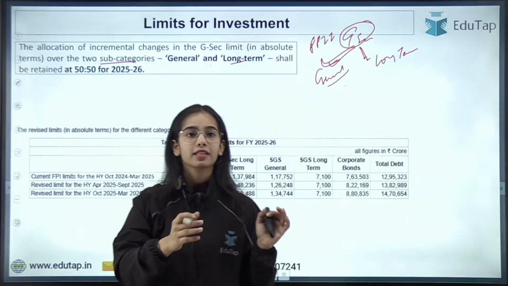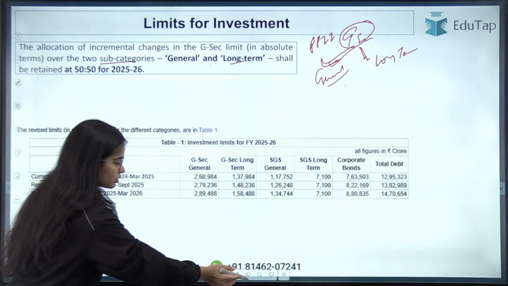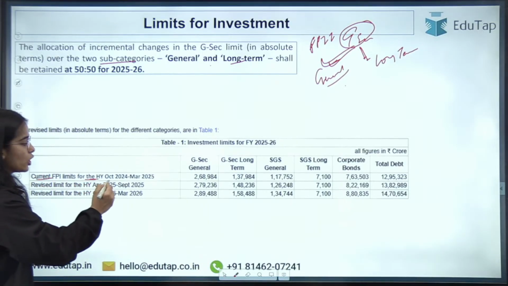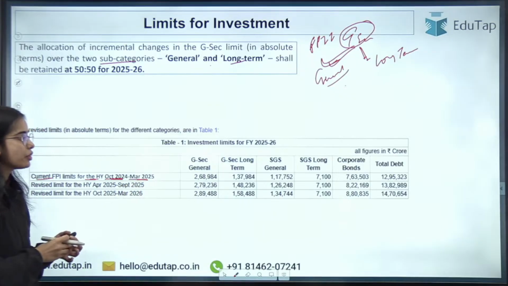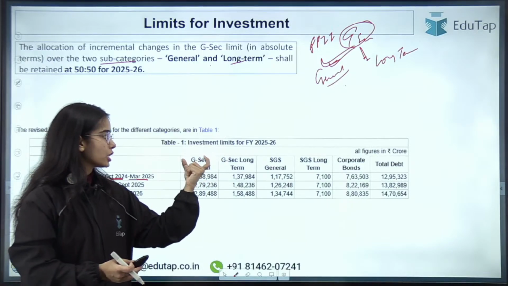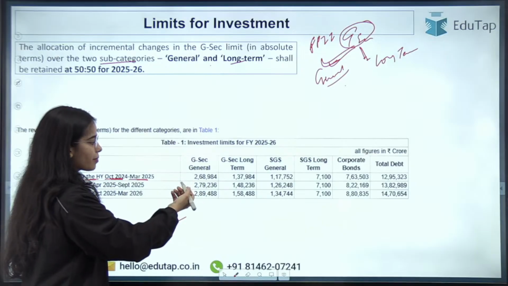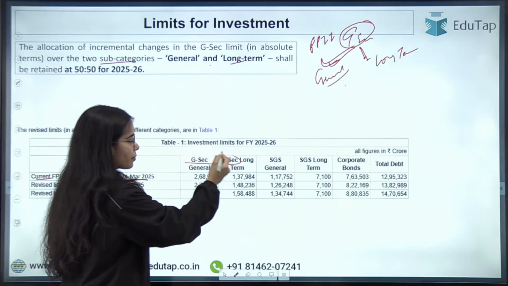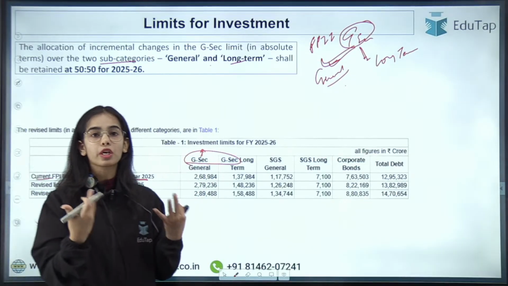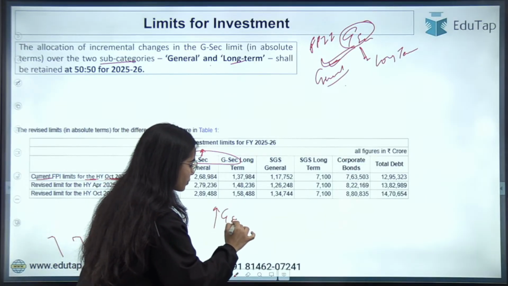Now let's say that in the current foreign portfolio investment limit for the half year October 2024 to March 2025, these were the limits. Okay, for the government security general, for the government security long term. Now whatever is the increase that has happened in the government security investment limit in the absolute numbers, because you can understand that more government securities are being sold.